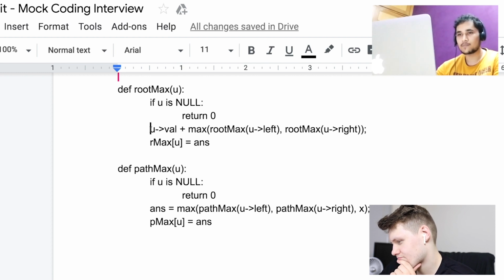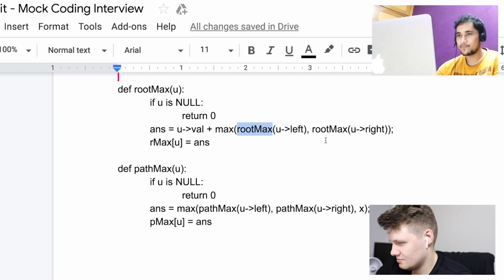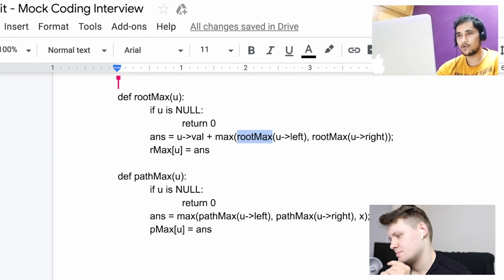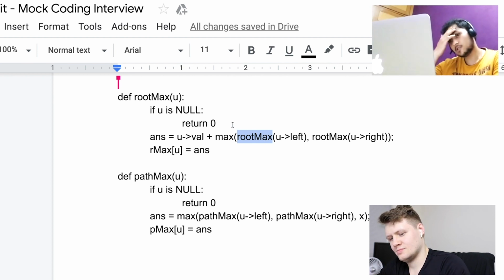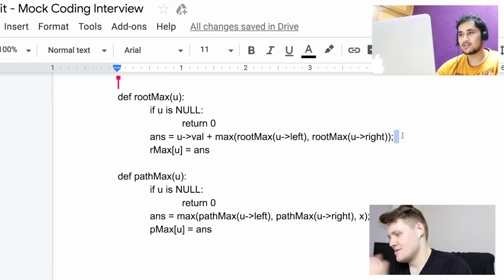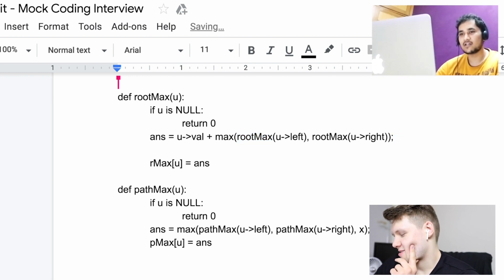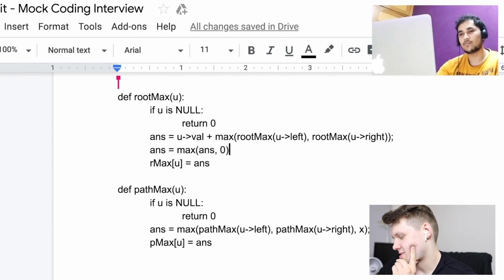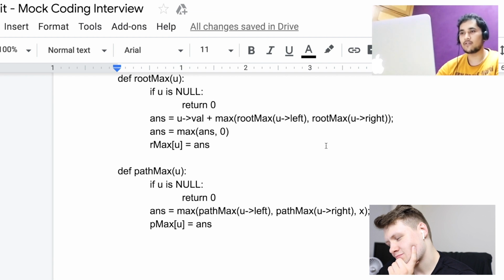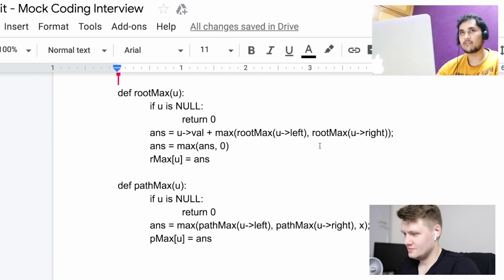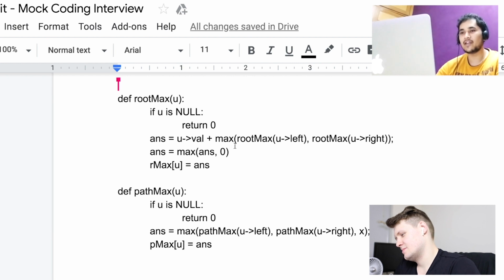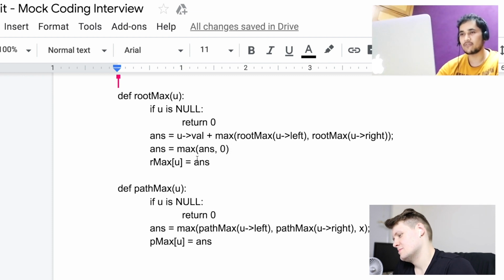And while we were talking about that negative number scenario, the thing is, what we can do is over here, when we are taking the RootMax for U left and U right, we actually want to return 0 in the other cases, right? How shall I take care of that? I think we can do answer is max of answer comma 0. Make sense? Yeah, probably yes. So that will take care of that. So basically, when there is a negative number, when we are at a leaf node and it's negative, we simply store the root max for that as a 0 instead of that negative number.